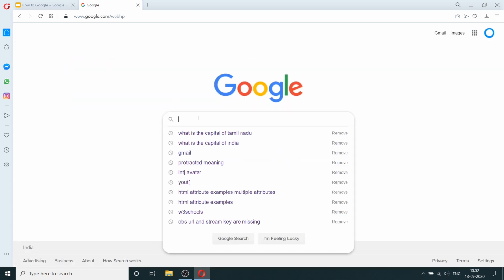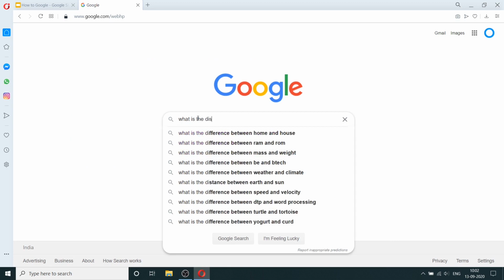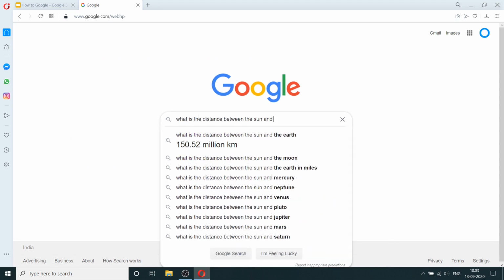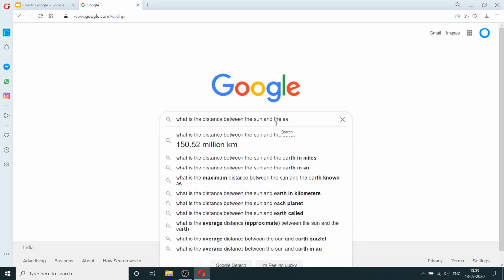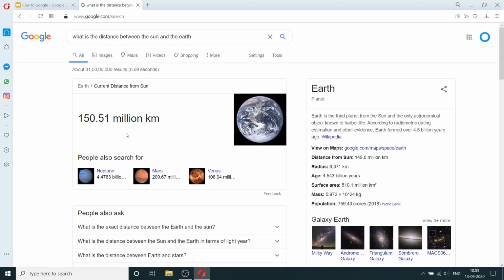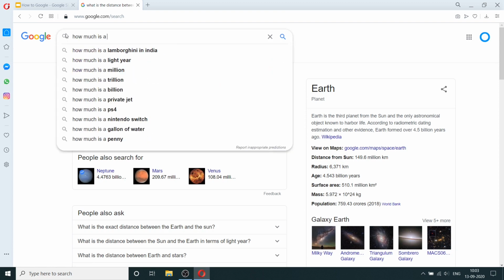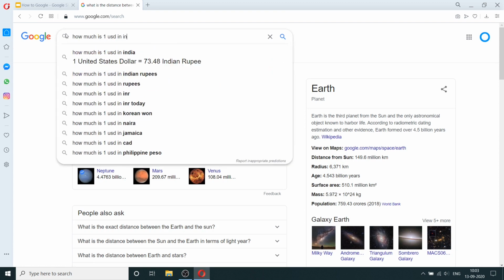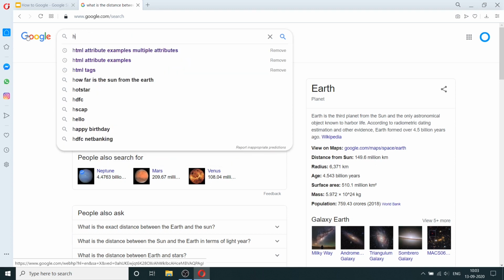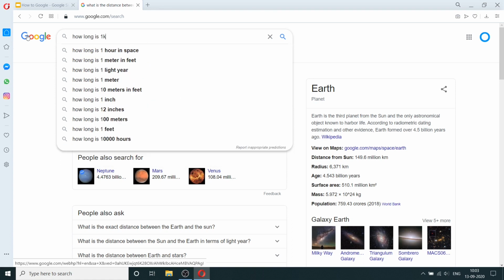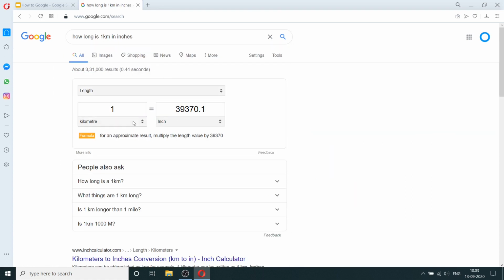We can also search other information like what is the distance between the sun and the earth. And as you can see here, even before we complete the question, it's giving us the answer right here. And you can click on it to see it in more detail. You can also search for other things like how much is $1 in Indian rupees. And you can see here, it's already giving us the answer. And also you can say how long is 1 kilometer in inches. And you can see here, it's giving us a conversion. 1 kilometer is these many inches.